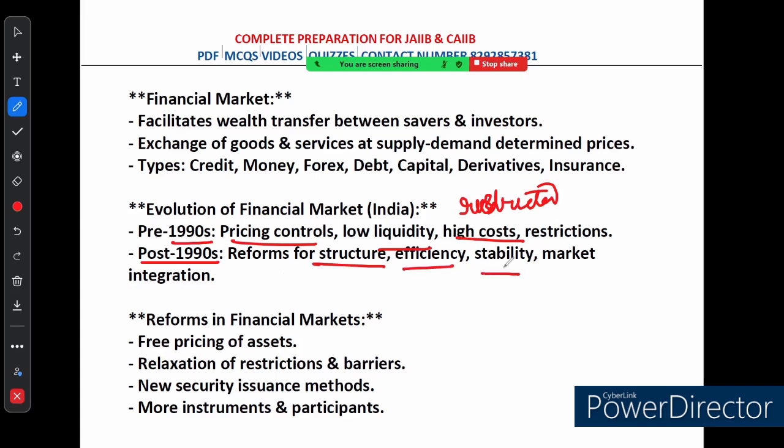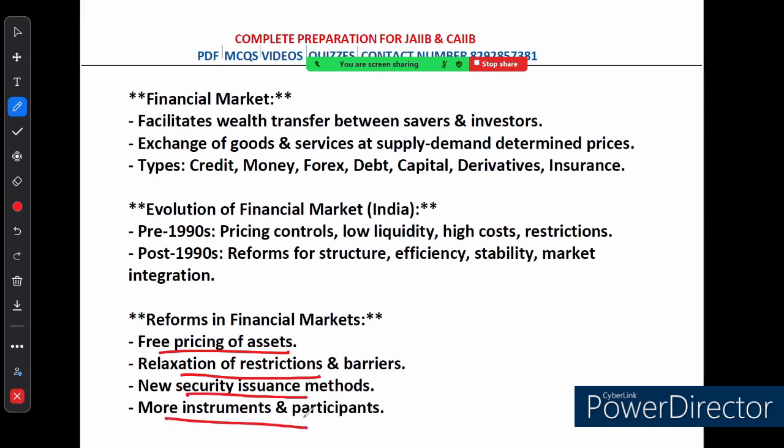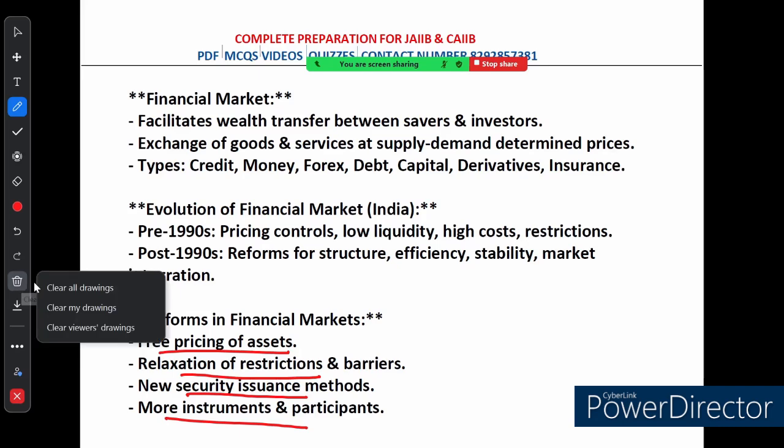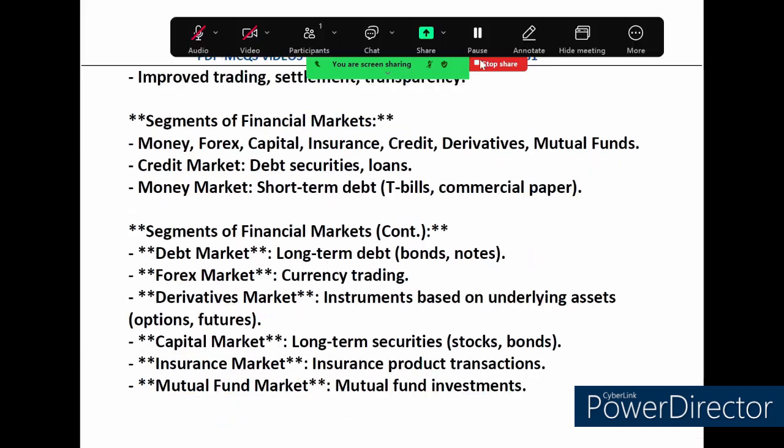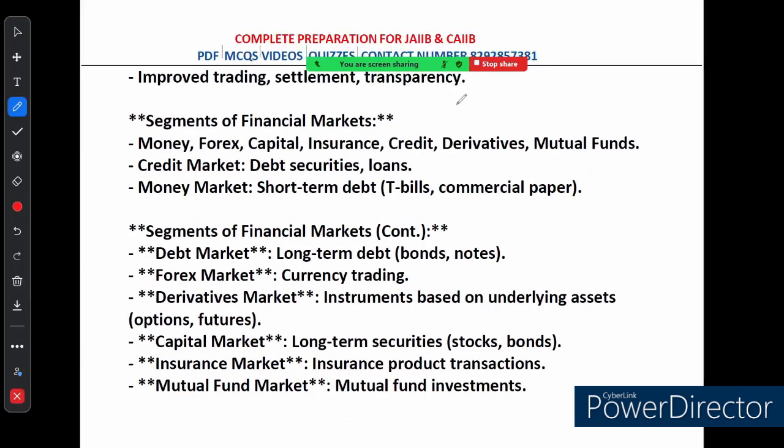Now what are the key reforms? The key reforms include free pricing of assets, removing restrictions, new ways to issue securities, allowing more players and financial tools to enter into the market. Then after, trading and settlement processes were also improved, making the market more transparent.